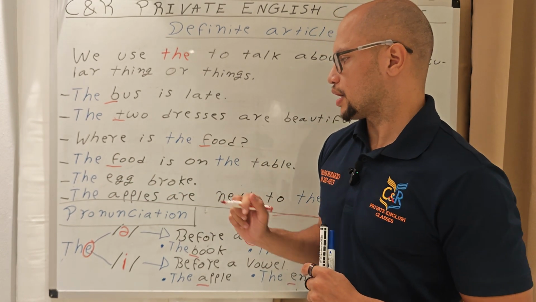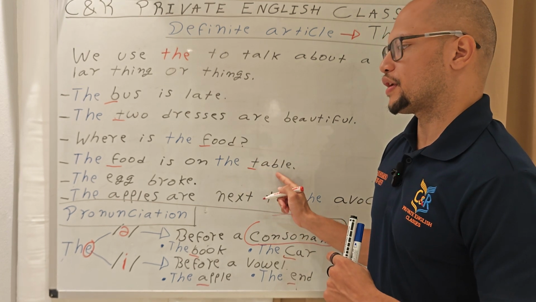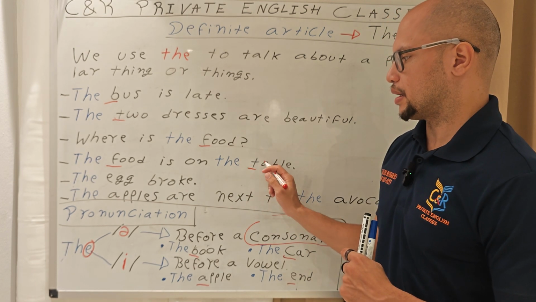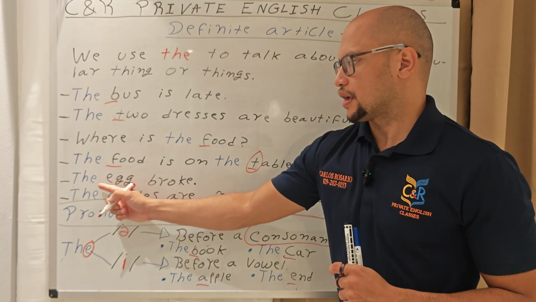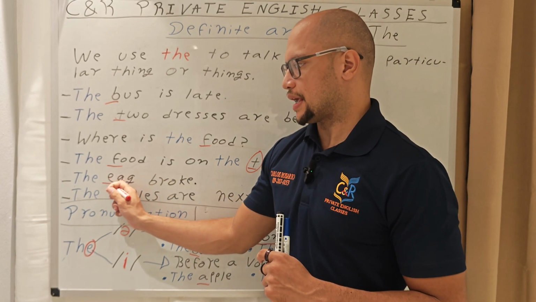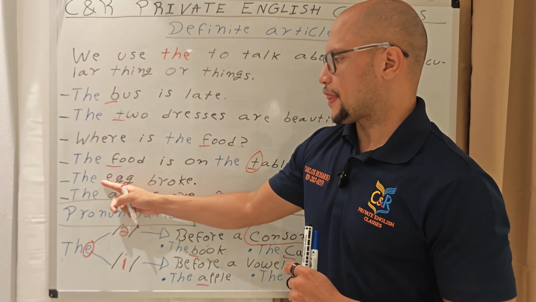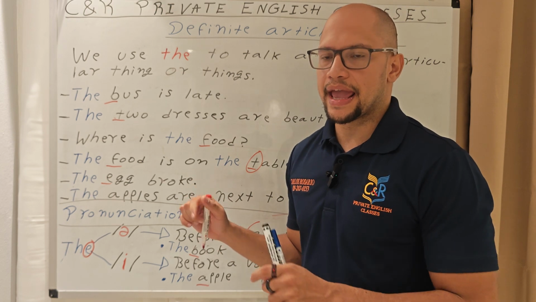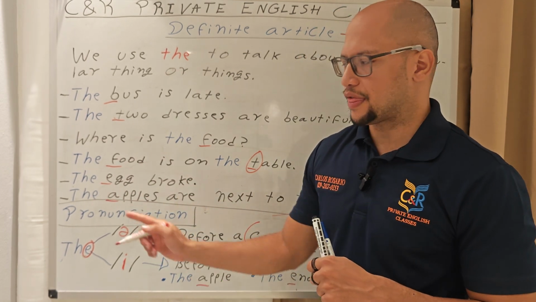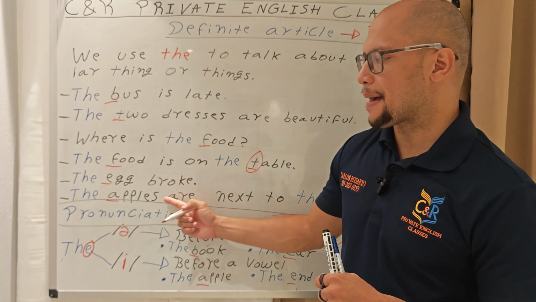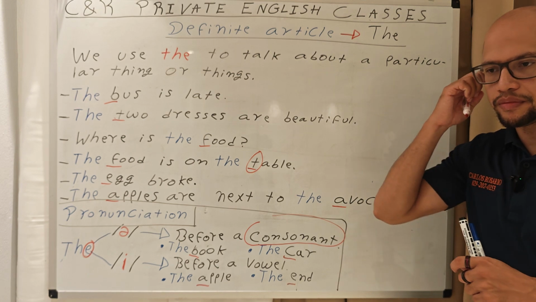The food is on the table. On the, because it's a consonant. On the table. Here we have egg. Egg is a vowel, so you're gonna say the egg broke. The apples are next to the avocado.